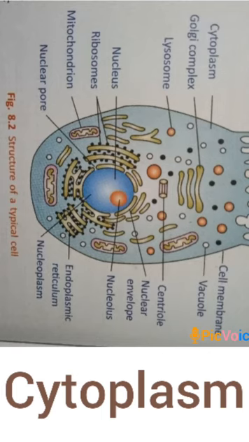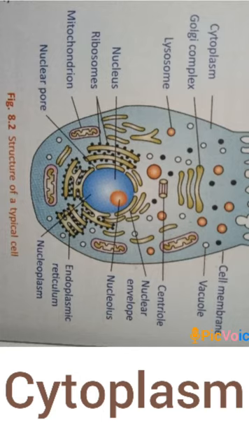The next main important part of the cell is cytoplasm. In this diagram, the light blue portion is cytoplasm. The cell contains a transparent jelly-like substance called cytoplasm. It contains various substances such as water, carbohydrates, protein, fats, and mineral salts. Hundreds of chemical reactions take place in the cytoplasm.